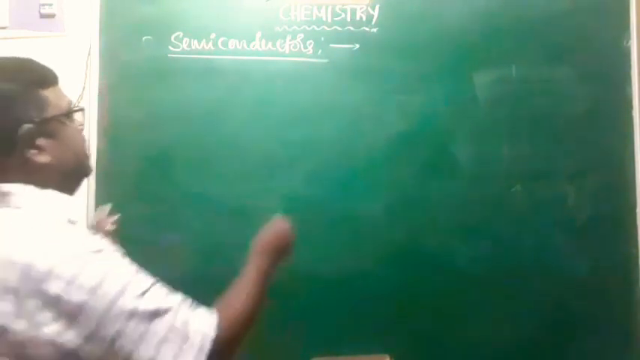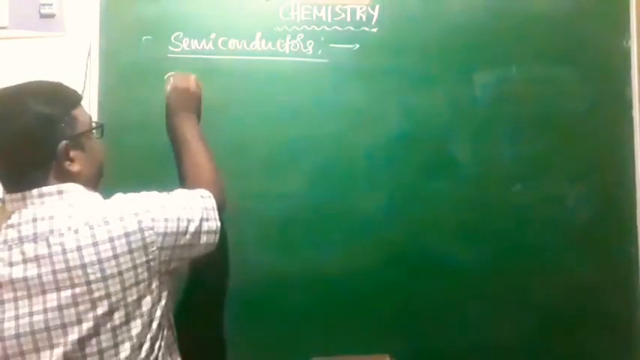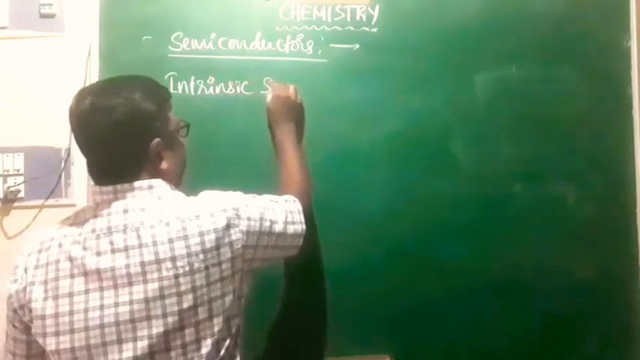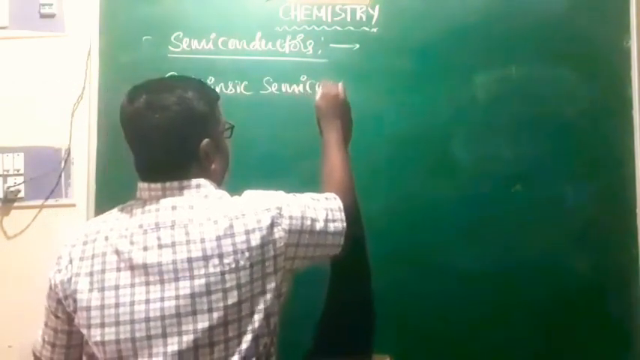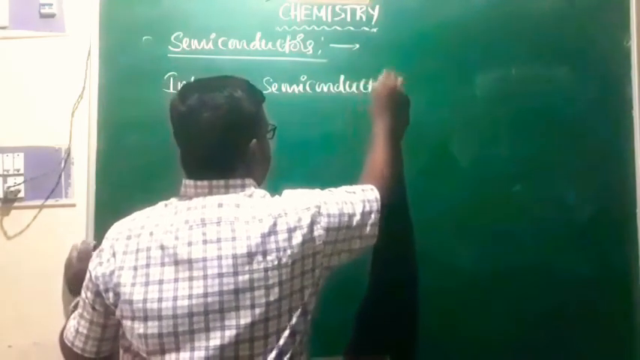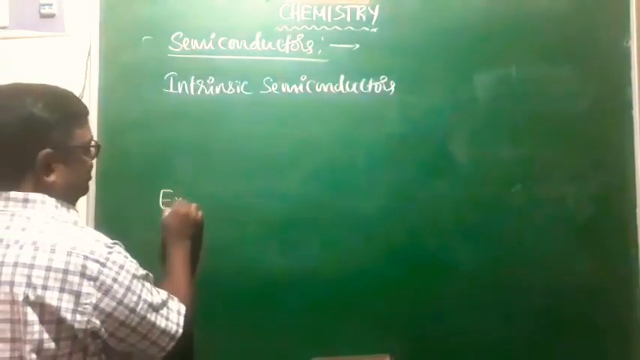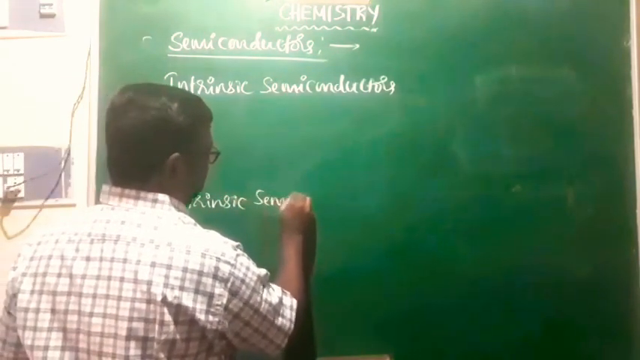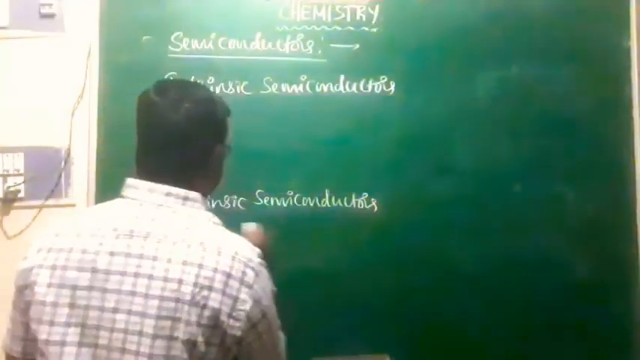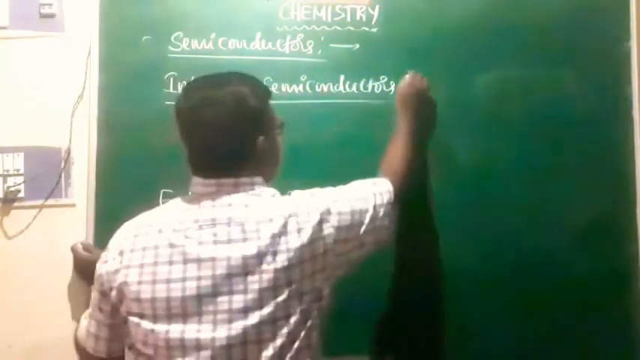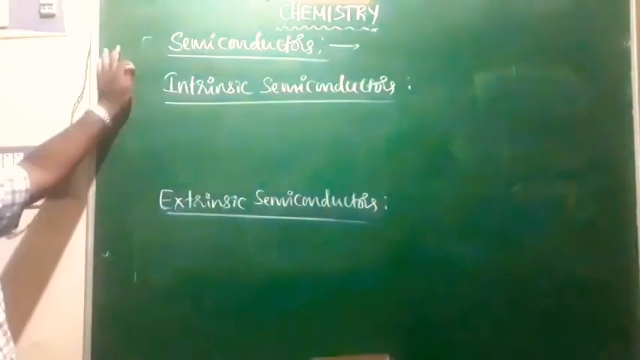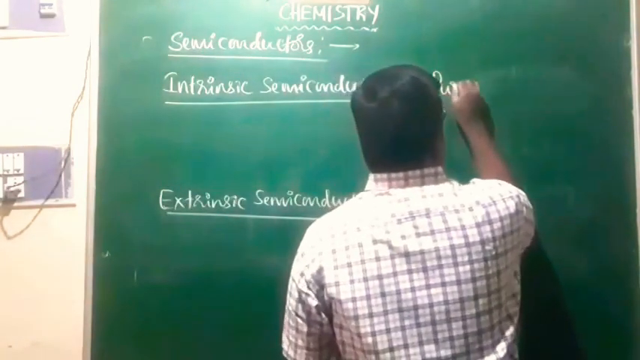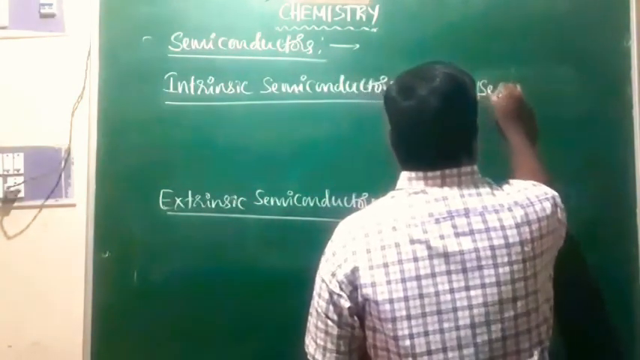And of course, these semiconductors will be of two types. One is intrinsic semiconductors, right? This is one type. Another is extrinsic semiconductors. These are the two types of semiconductors that you will find. So intrinsic semiconductors are also known as pure semiconductors, and of course no impurities are present. Yes, they are pure semiconductors.